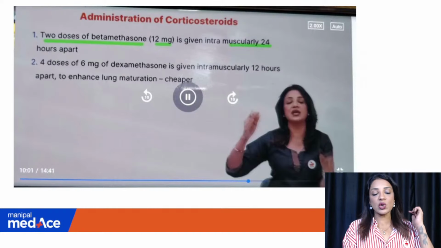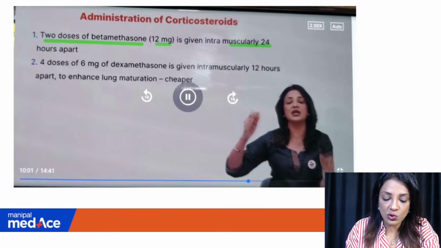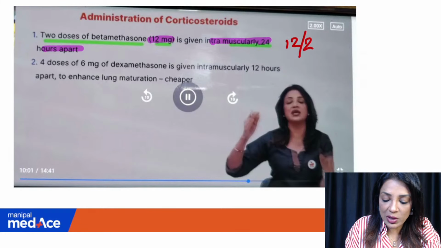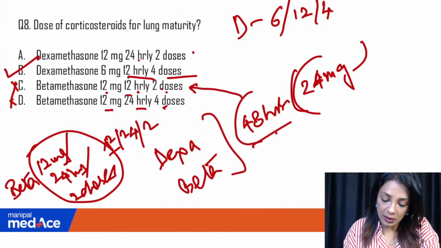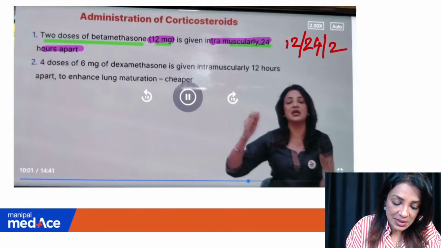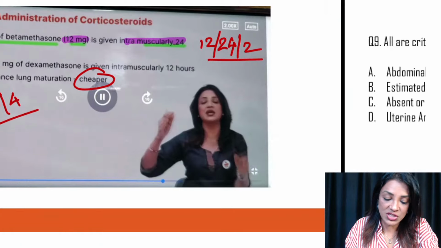Okay, so this is a screenshot from the app, the Manipal MedAce app. 2 doses of betamethasone 12 milligram given IM 24 hours apart. So 2 doses 12 milligram 24 hours in 12, 24 and 2 doses. Okay. This is 6 milligram in 12 hours and 4 doses. 6, 12, 4 and 12, 24, 2. If you can remember this, it will be very easy. And this is cheaper. Dexamethasone is cheaper.